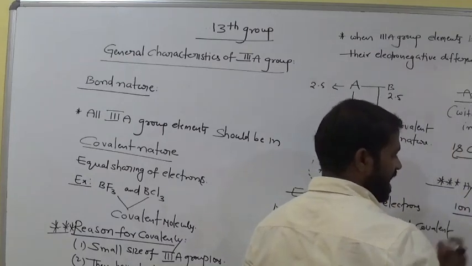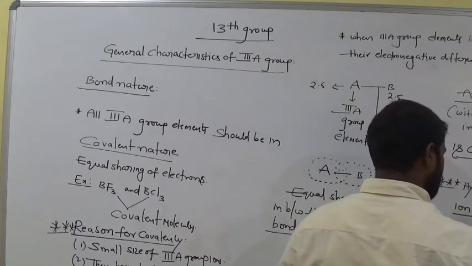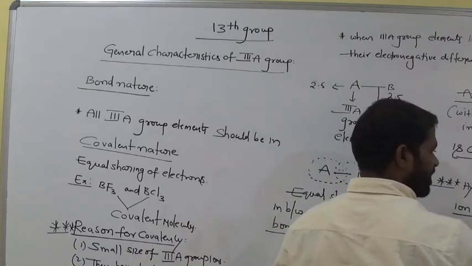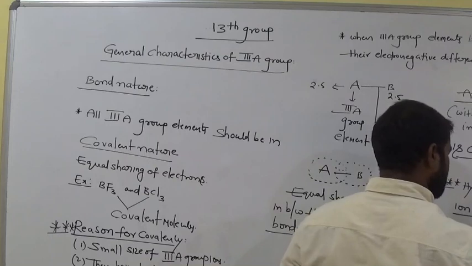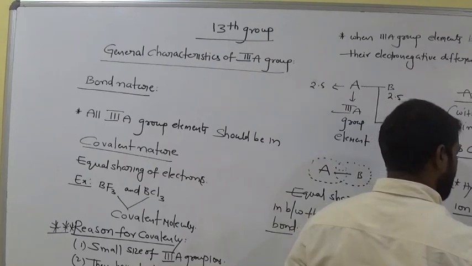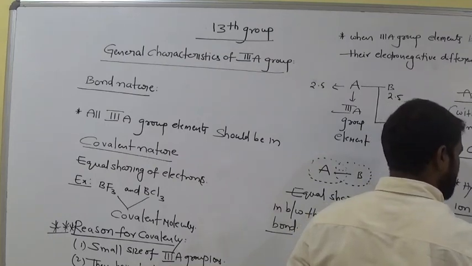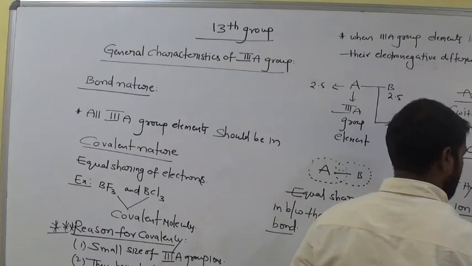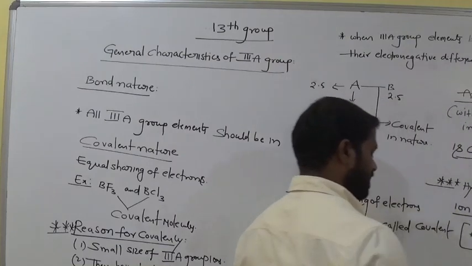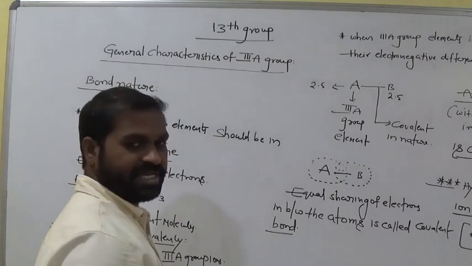So let's see hydrated AlCl3. AlCl3 when dissolved in water produces [Al(H2O)6]3+.